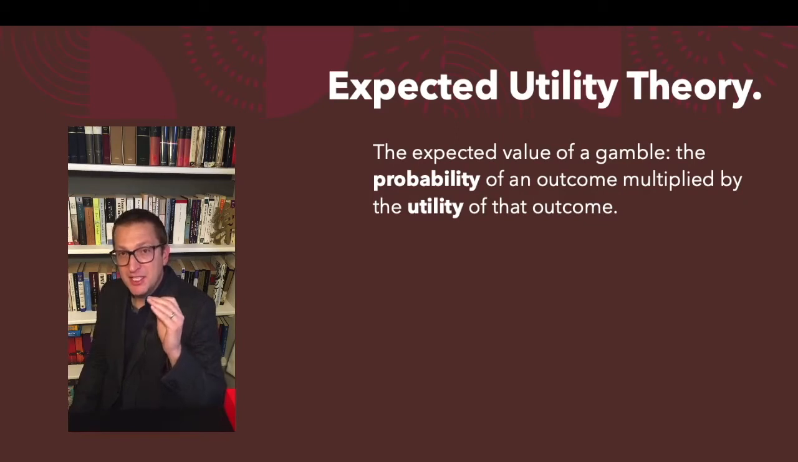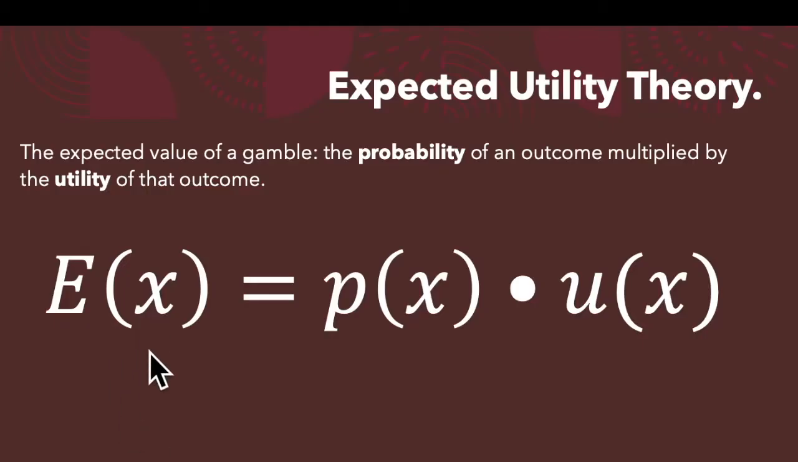So, the expected value of a gamble. How do you evaluate the expected value of a gamble or a lottery? Well, the idea is this. The expected value of a gamble is the probability of some outcome multiplied by the utility of that outcome. So this is the formula for expected utility. The expected utility of x, where x is some outcome in the future, is equal to the probability of x.